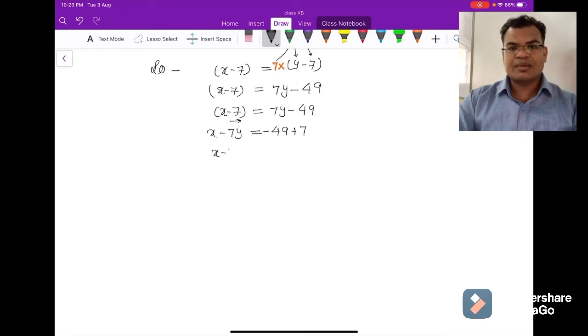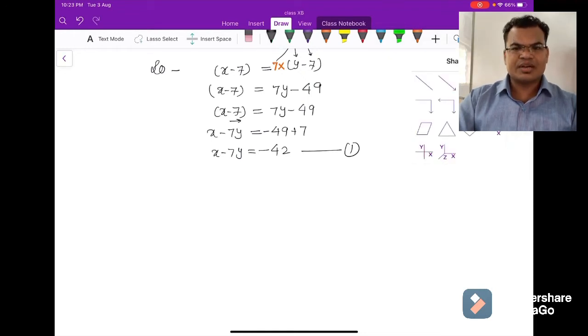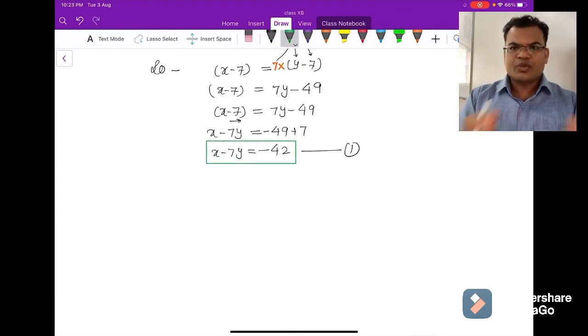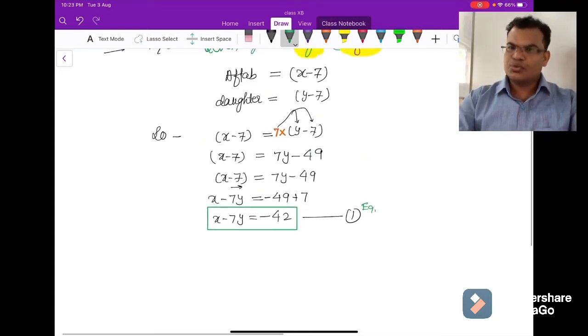Minus 49 plus 7 is minus 42. So according to the first condition, our first equation is x minus 7y equals minus 42.